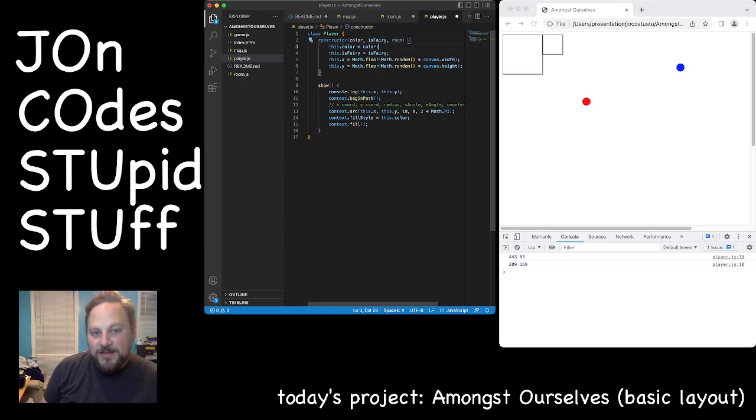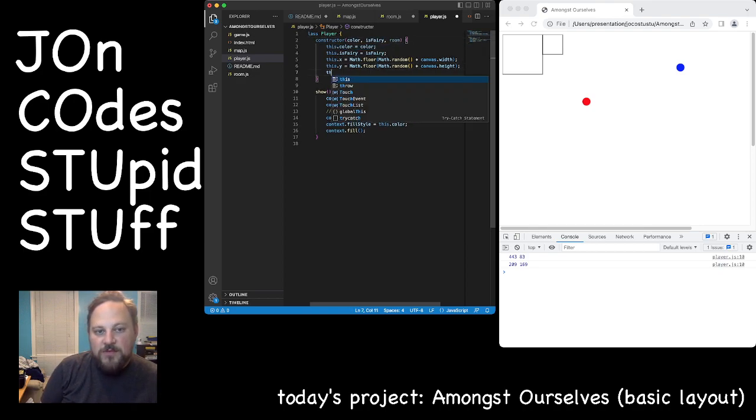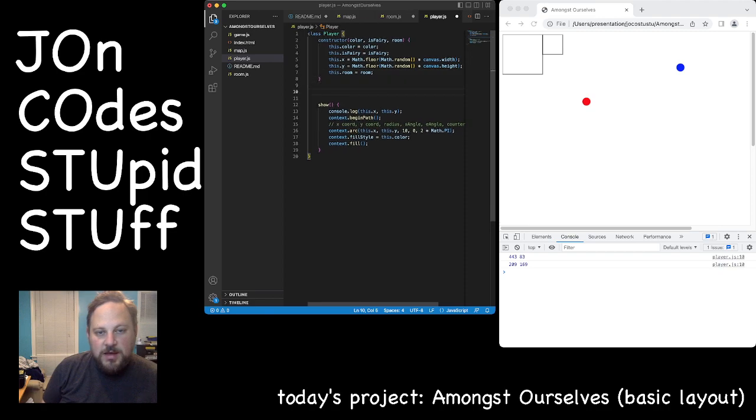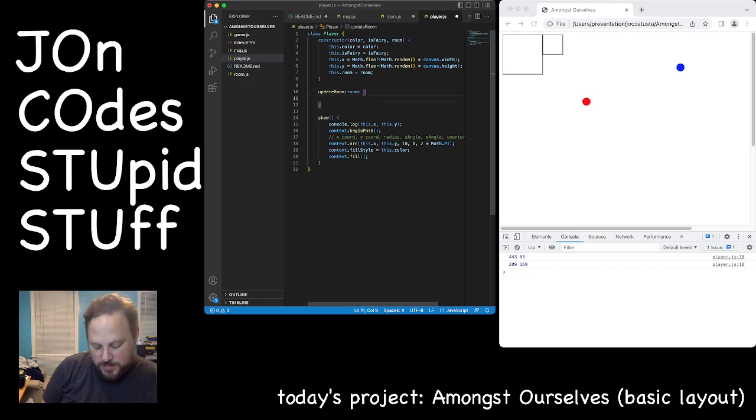We want it to be passed in. This.room equals room. And we want to say update room. This.room equals room.